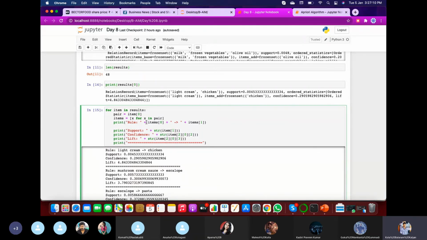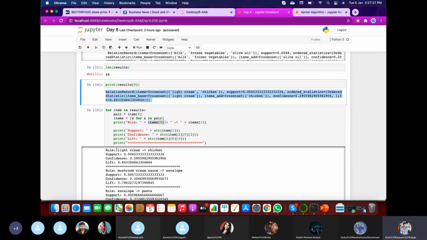and we need to add the plus symbol so that after printing a character or a string, you then print an item. So plus items of 0 contains initially the light ice cream.